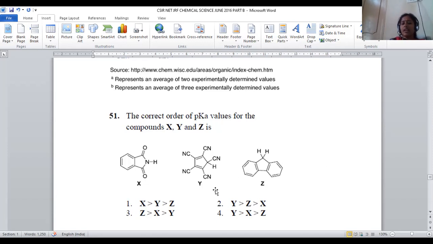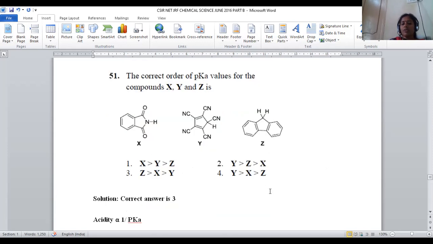So it will be the least acidic, and obviously moderate will be the phthalimide. That's the reason this compound has the least acidic nature and the highest pKa value. The higher pKa value is given for Z, followed by phthalimide, where the nitrogen is subsequently linked to electron withdrawing groups, so the electron will be liberated and the acidic nature will be moderate.